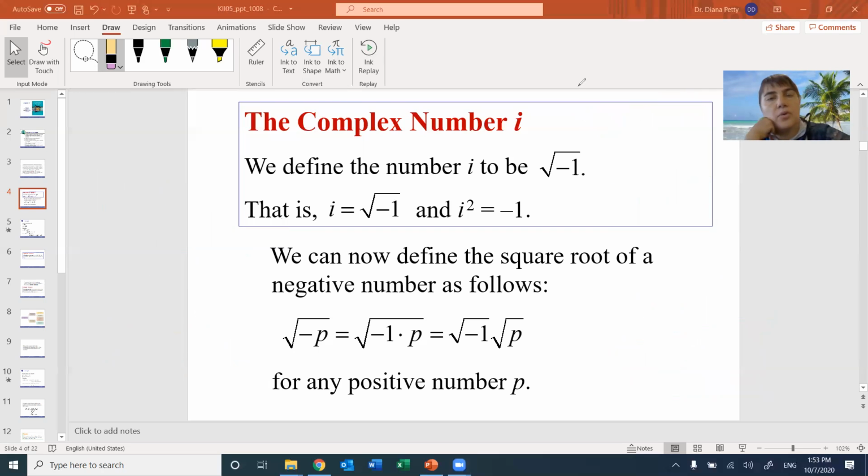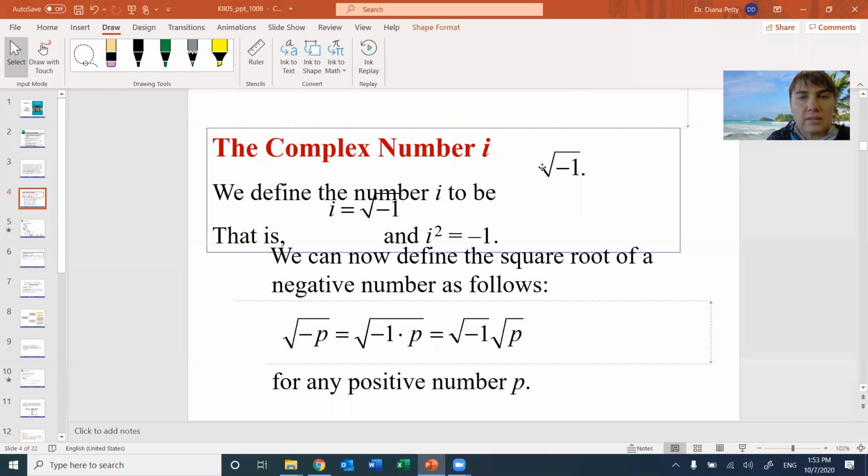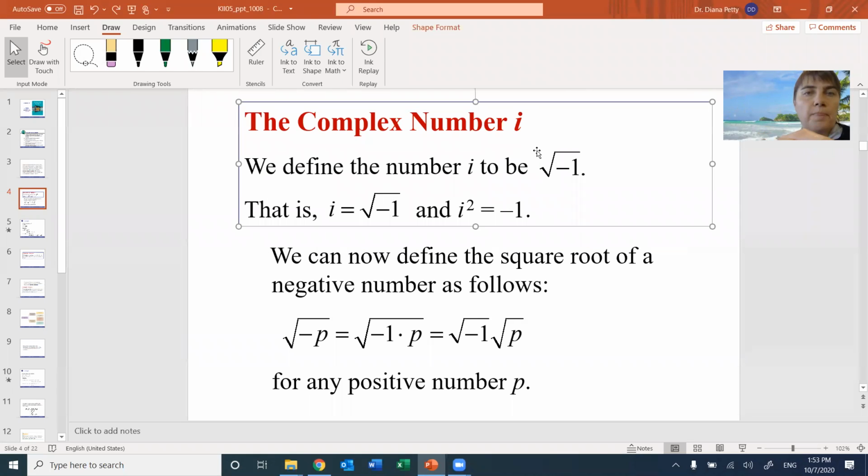For you, the important part is if you have square root of -1, which doesn't make sense in the real world, you're going to make this to be i, imaginary number. Deal with it. Okay. Moving on. Very interesting. It is interesting.